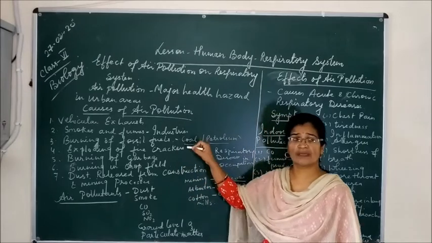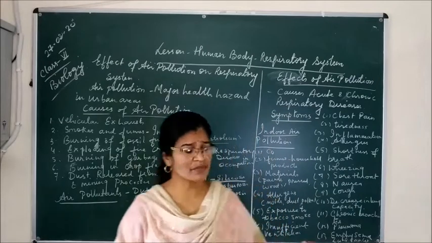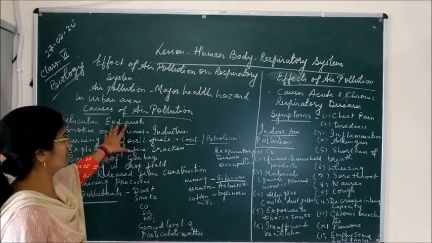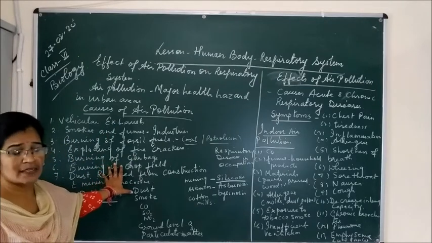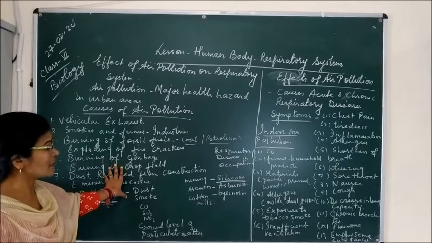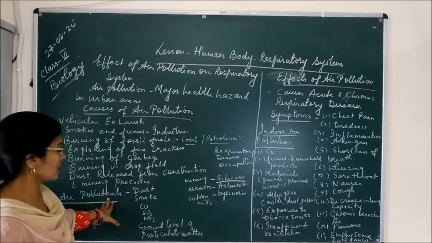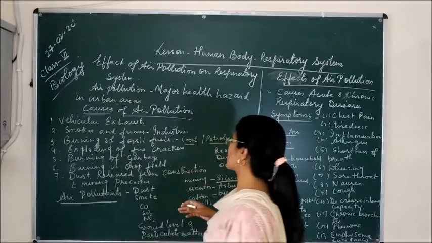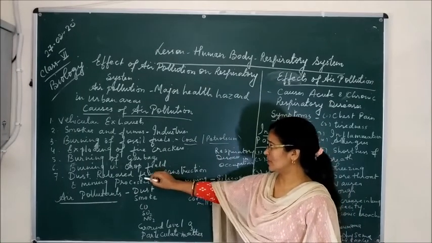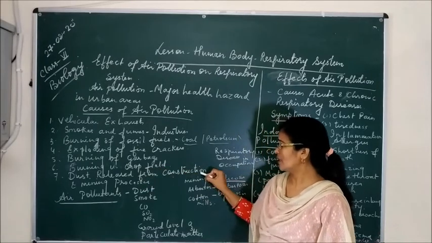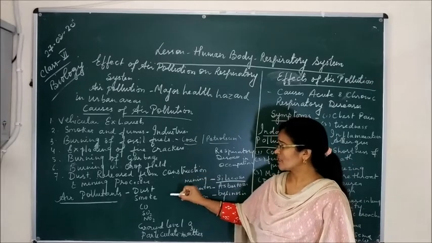So these are the major causes of air pollution, and these are the things which are produced during these different activities, either from indoor or outdoor. These are called pollutants, and they cause various types of disease. So what are air pollutants? Air pollutants are those substances which cause air pollution, like dust, which I just told you about, the dust which is released from the construction and mining process. This is also an air pollutant because it causes pollution.